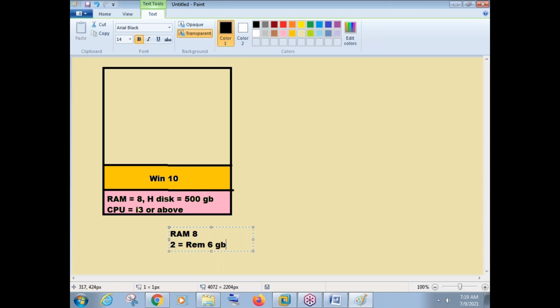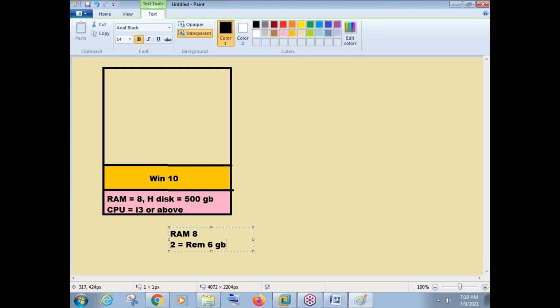Okay, you are having 6 GB RAM in total. Out of 6 GB RAM, 2 GB RAM will be already used by the operating system running in your physical machine. So you're left with around 4 GB RAM. That 4 GB RAM is more than enough for us to create 2-3 virtual machines in our physical machine. But if it is 8 GB, this is the scenario.